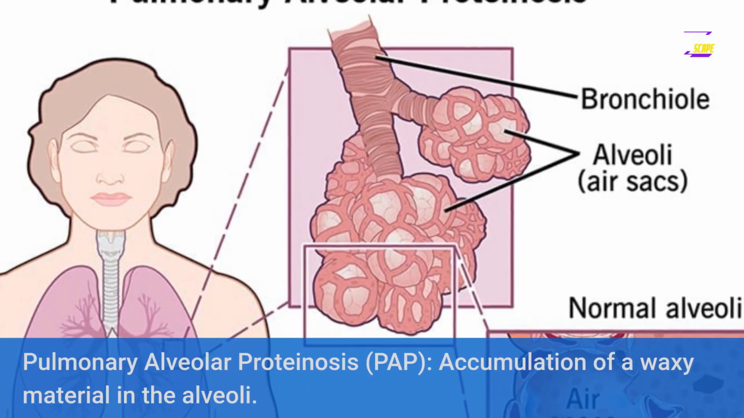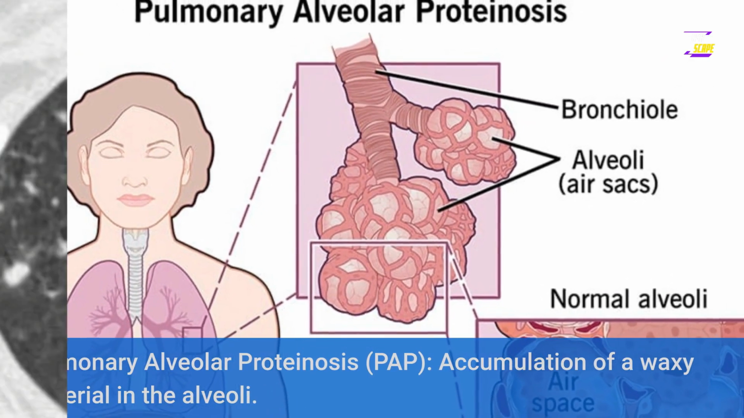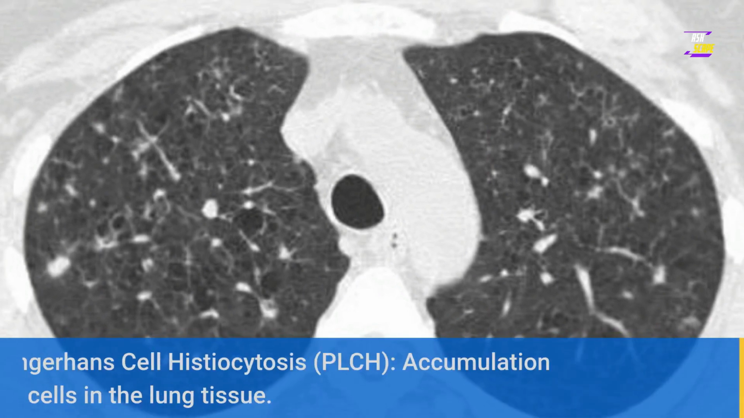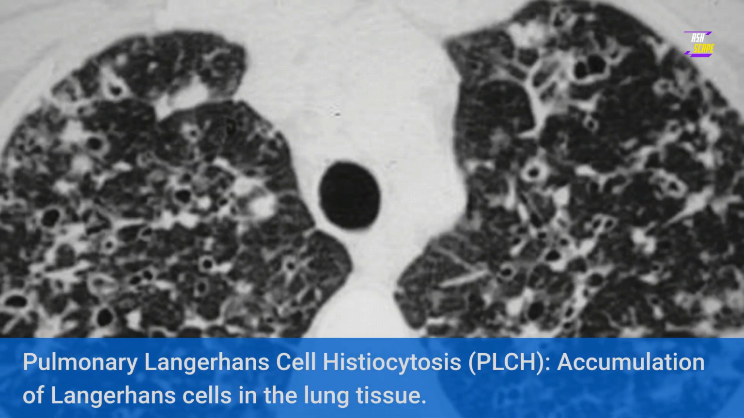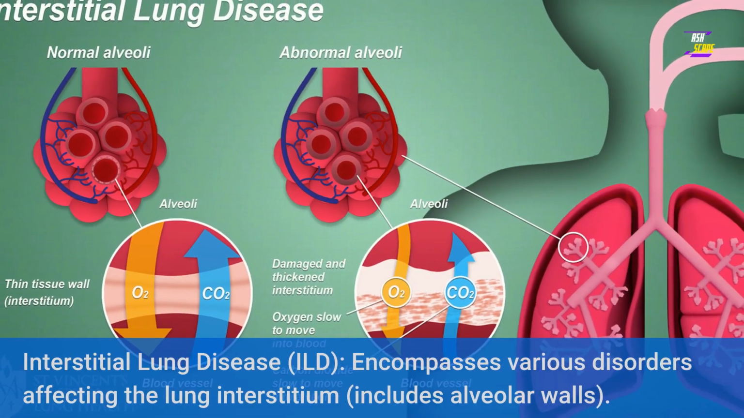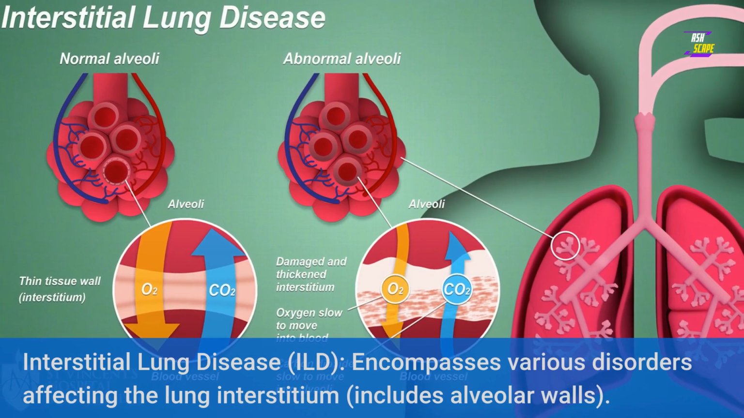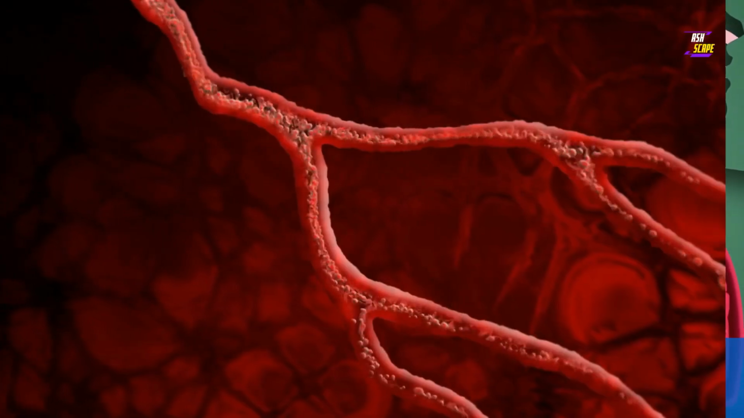Pulmonary alveolar proteinosis, PAP, accumulation of a waxy material in the alveoli. Pulmonary Langerhans cell histiocytosis, PLCH, accumulation of Langerhans cells in the lung tissue. Interstitial lung disease, ILD, encompasses various disorders affecting the lung interstitium, which includes the alveolar walls.